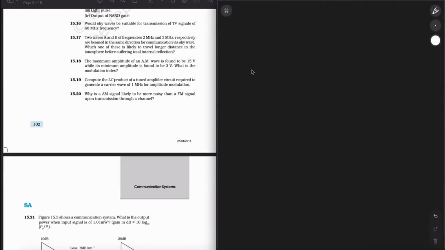Next up, I have question number 19. Compute the LC product of a tuned amplifier circuit required to generate a carrier wave of 1 megahertz for amplitude modulation. So the frequency of a tuned amplifier is equal to 1 upon 2 pi root LC.